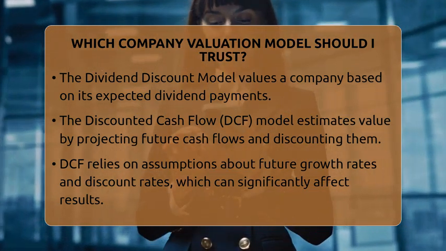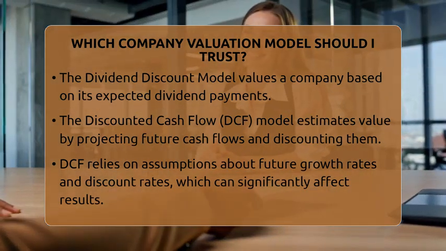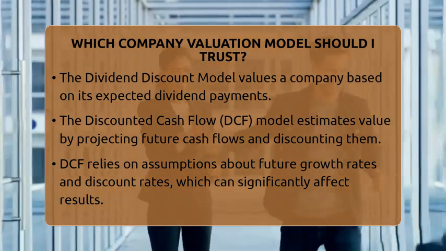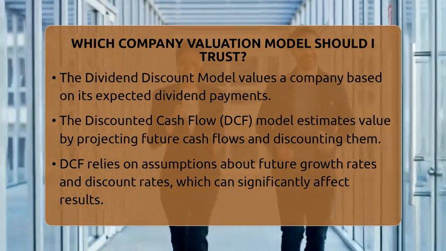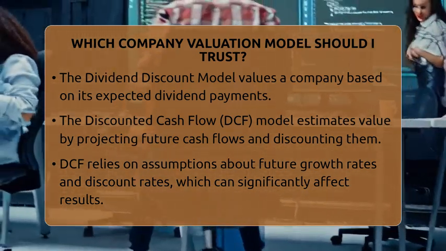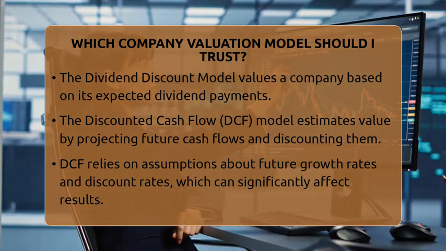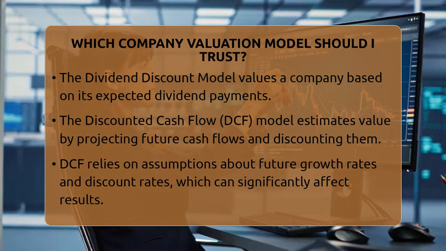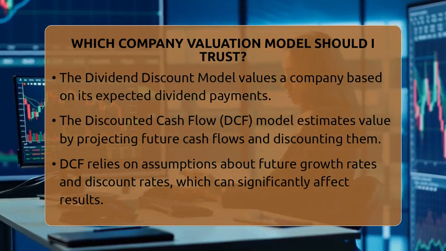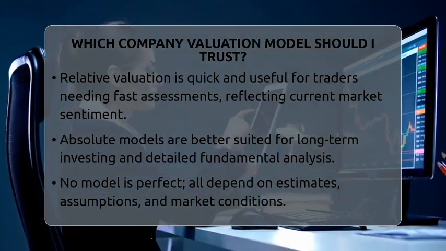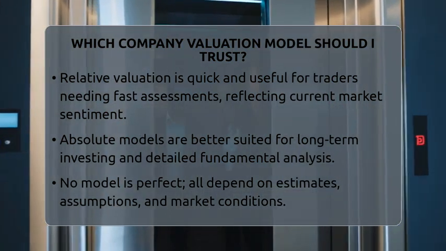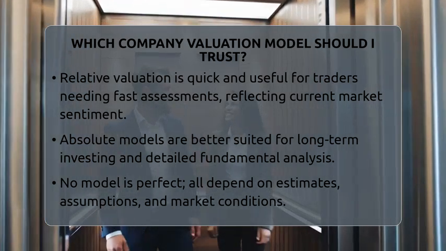On the other hand, relative valuation models compare a company to similar businesses using ratios like price to earnings, price to book, or enterprise value to earnings before interest, taxes, depreciation, and amortization. These are quick and easy to use, especially for traders who need to make fast decisions. They reflect current market sentiment because they're based on real-time data. The challenge is finding truly comparable companies, as differences in growth or risk can skew results. For traders, speed is often more important than perfection.